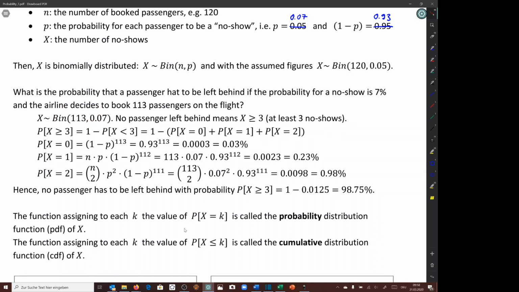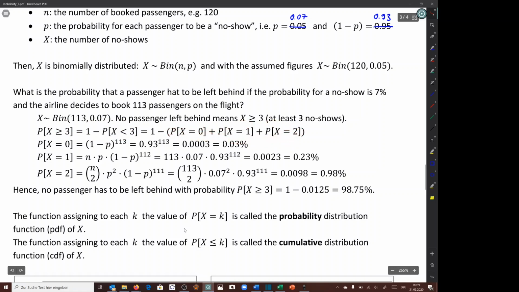So not to have any passengers left behind means that the number of no-shows must be at least 3. If less than 3 are no-shows, so only 2 no-shows, this means that 111 passengers show up, and we would have to leave at least 1 passenger behind. So x has to be at least 3. Well, the probability of x being at least 3 is 1 minus the probability of x being smaller than 3, so x can be 0, 1, or 2.